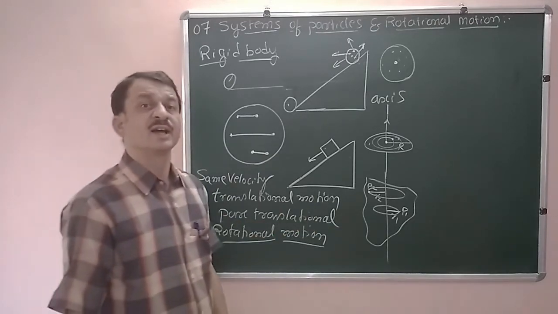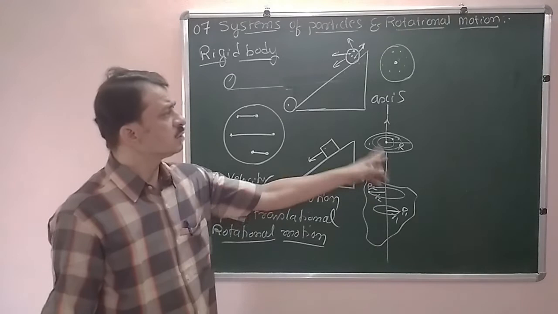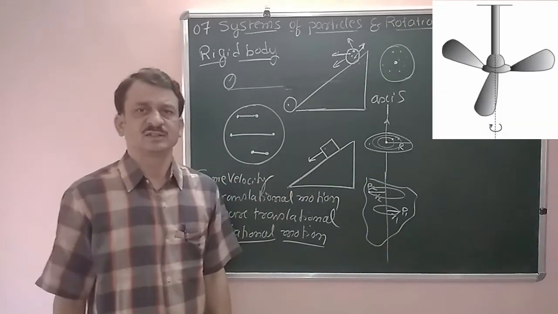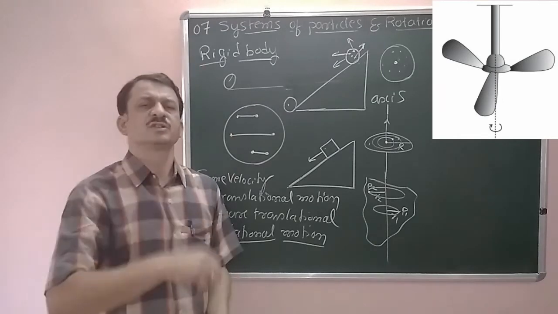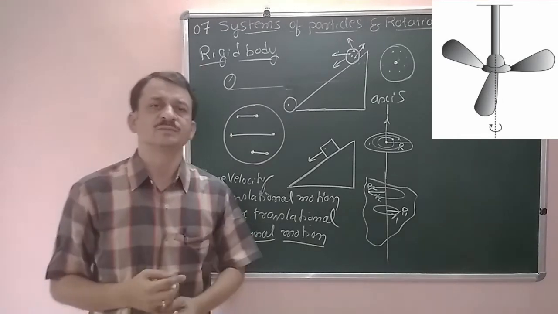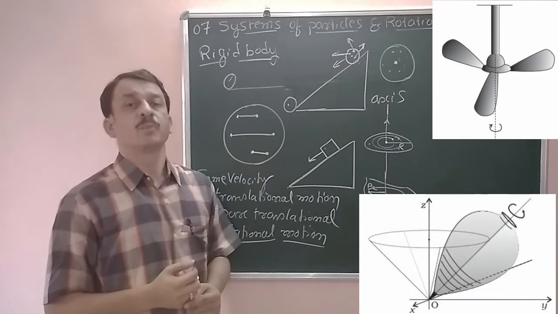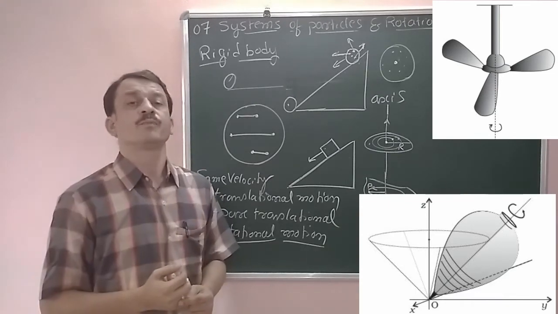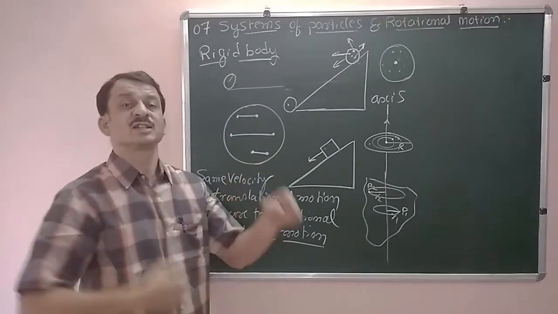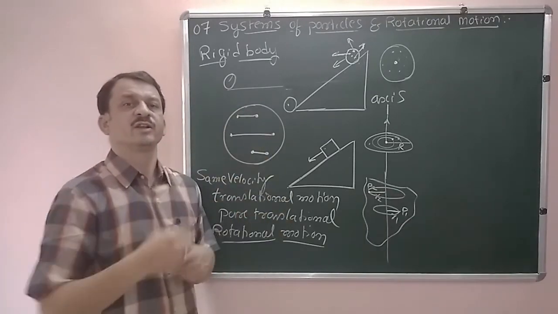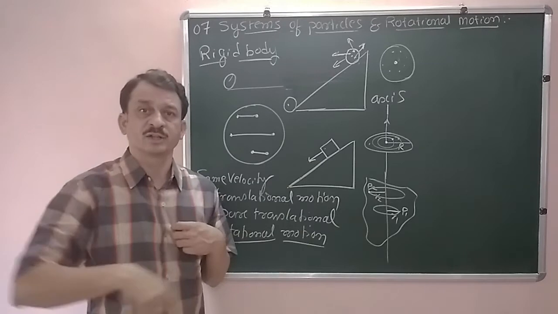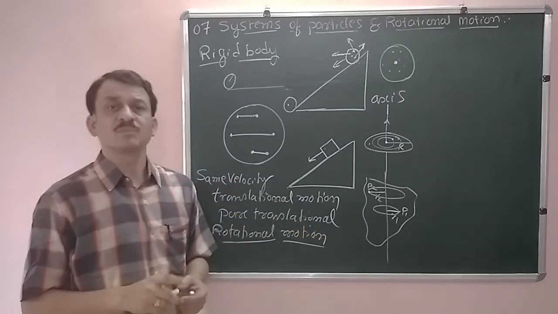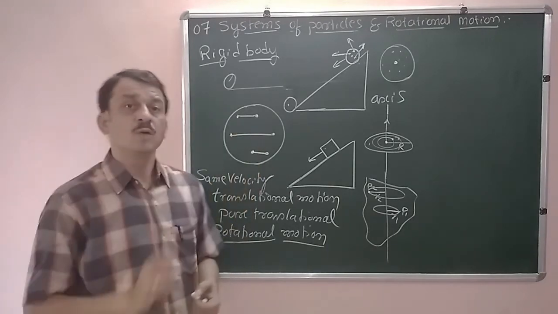The best example for rotational motion is a ceiling fan, which is fixed and rotating. Spinning top, that is a spinning top. Giant wheel, which we see in fairs. And also merry-go-round, the one where we ride on horses and go around. All these are examples of rotational motion.